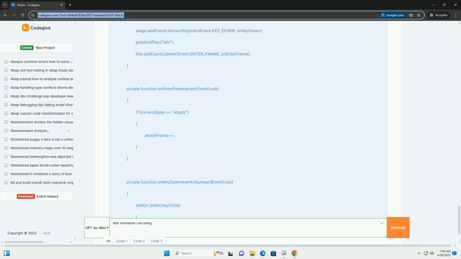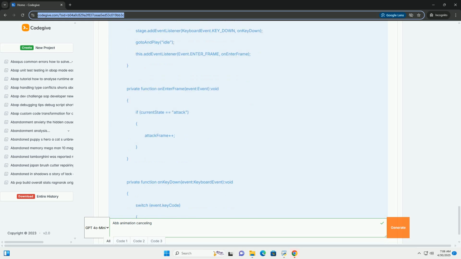Limitations of the basic approach. Abrupt transitions: gotoAndPlay immediately jumps to the specified frame and starts playing. This can create jarring transitions, especially if the animations are very different. No interruption logic: it simply jumps to the new animation without any conditions. You might want to prevent certain animations from being cancelled at specific points. 5. Implementing animation cancelling conditions, more control.